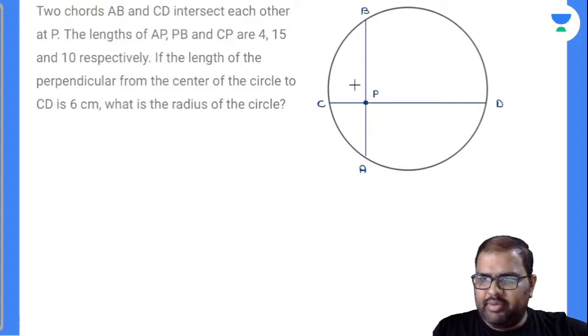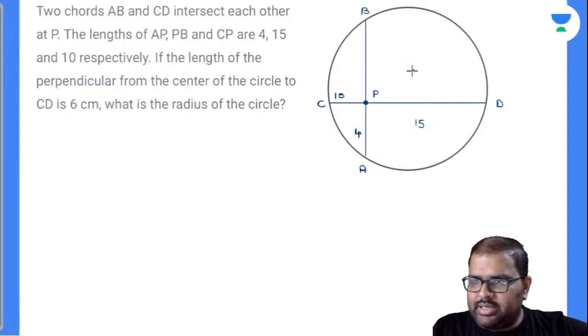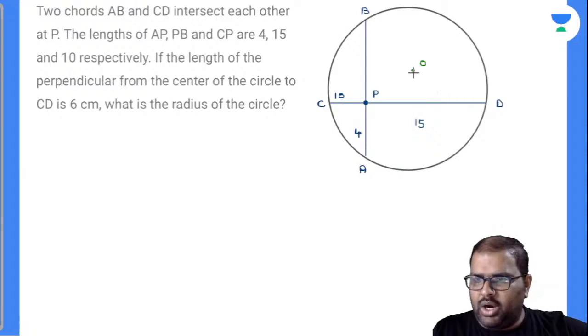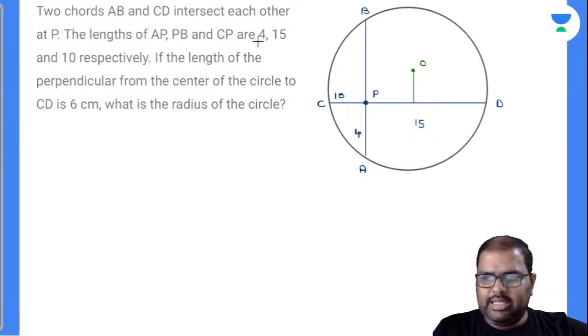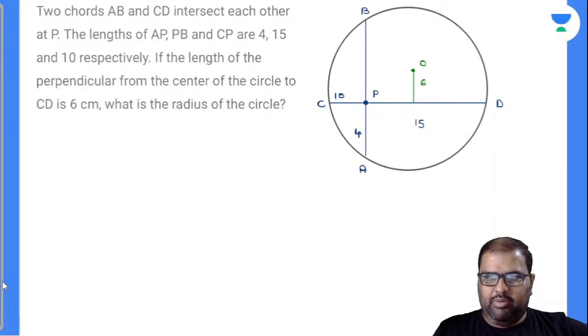And these values are given. AP is given as 4, PB is given as 15, CP is given as 10. Now any other point given there? If the length of the perpendicular from the center of the circle, I will take down this as the center of the circle, and you have dropped a perpendicular from the center onto CD. This perpendicular length is 6. Now what is the radius of the circle?